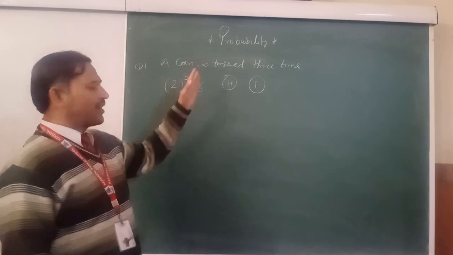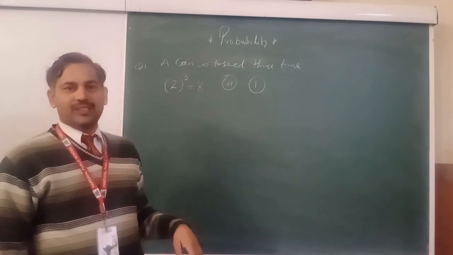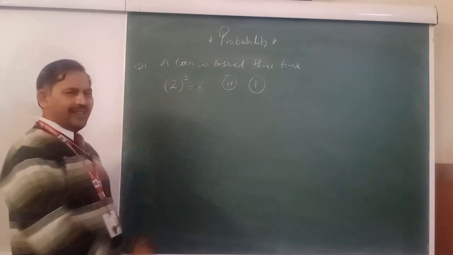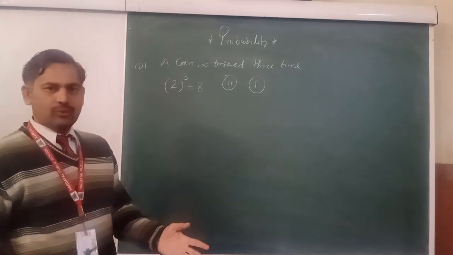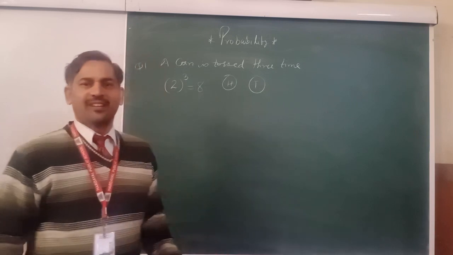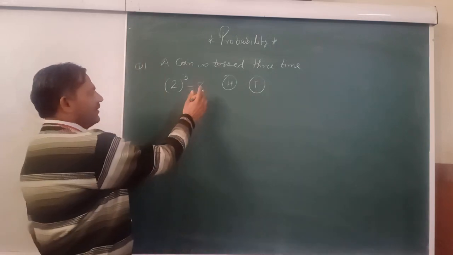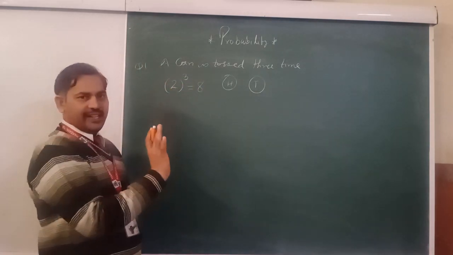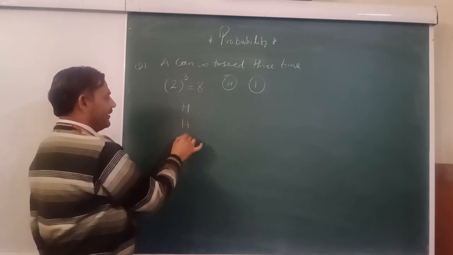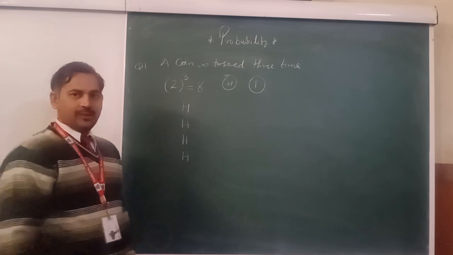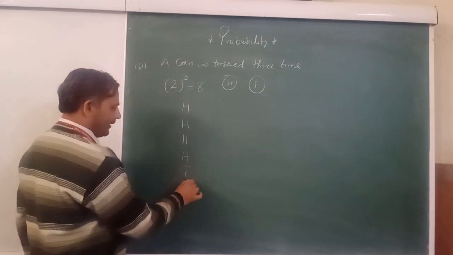Okay, next question, write down the sample space when 3 coins are tossed. Very simple, I give you one trick. Some students get confused, some students write repetitions. Here 2 raised to power 3 is 8. Take half of 8: 50% head, 50% tail, means 4 head and 4 tail.